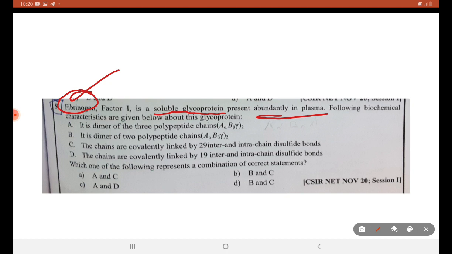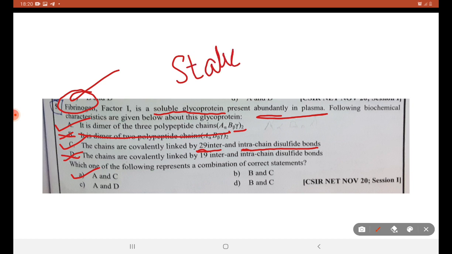Characteristics of fibrinogen. This is very static portion. It is a dimer of 3 polypeptide chains, A alpha, beta and gamma twice. Homodimer. This is a wrong answer. And the chains are covalently linked by 29 inter and intrachain disulfide bridges. So A and C is the right answer. D and B are the wrong answer. This is static. That doesn't require any much conceptual understanding.